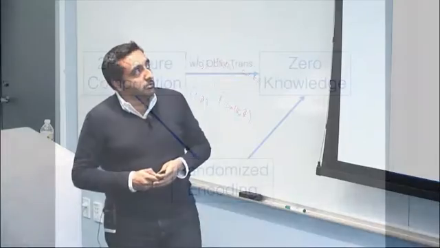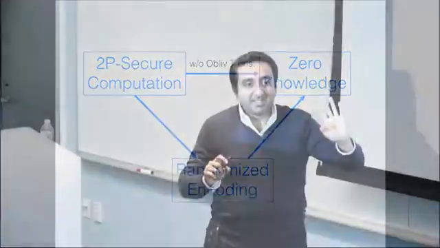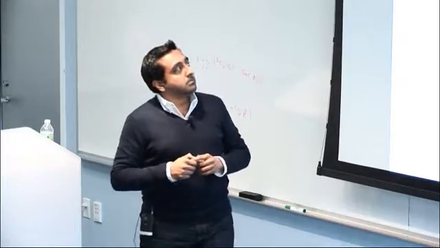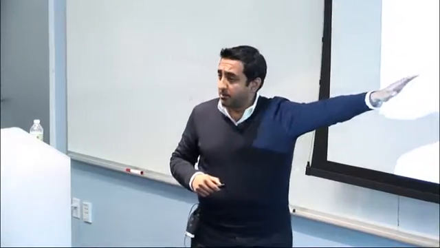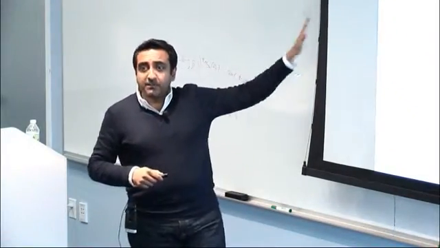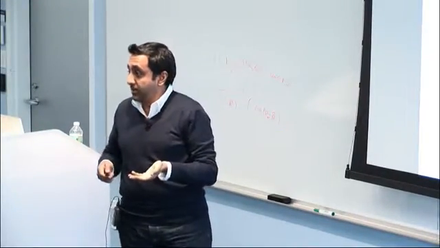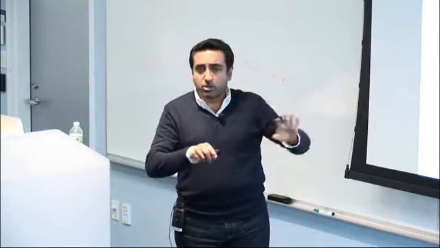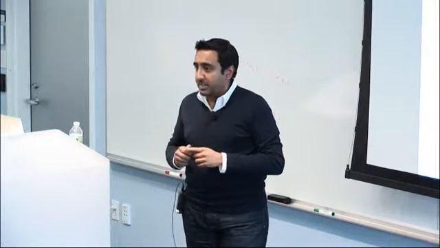Now, I want to stress that from any two-party computation protocol, you can get randomized encoding. We'll get into the specifics. I want to stress that it's easy: secure computation is actually a more general problem than zero knowledge. But if we use this general way of instantiating zero knowledge from secure computation, you will have to rely on oblivious transfer. I want a transformation that does not require oblivious transfer as an assumption. And actually, almost all our constructions in this work require one-way functions. At some point, I might need one-way permutations, and I'll tell you then.